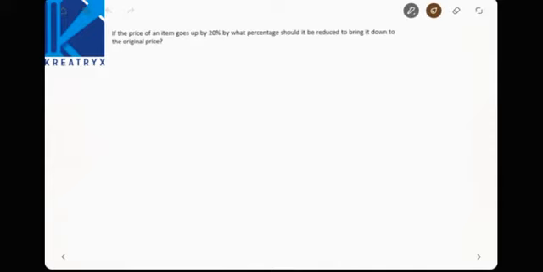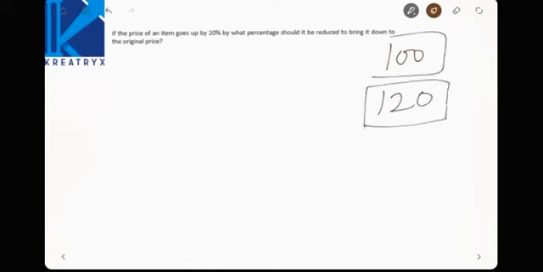Next, if the price of an item goes up by 20%, by what percentage should it be reduced to bring it down to the original price? Let us consider the price as 100 and now it has gone to 120, a 20% increase. Now what percentage should it be reduced to bring it back to the original price?